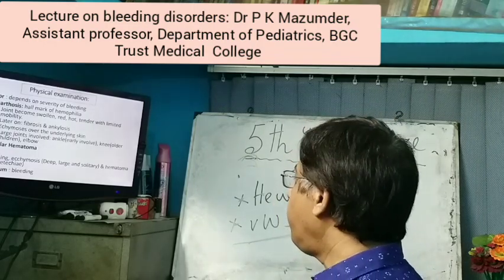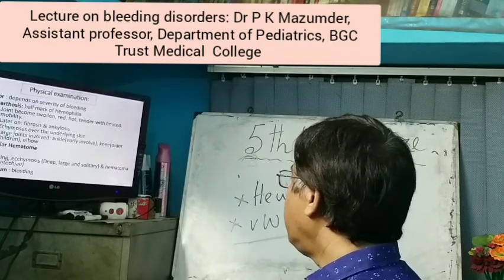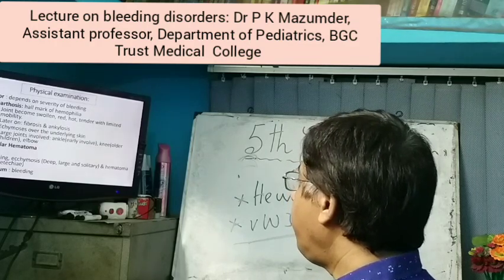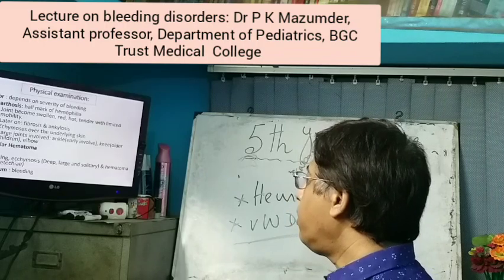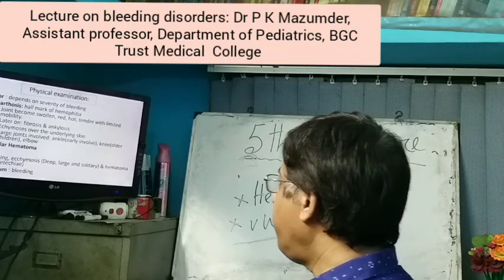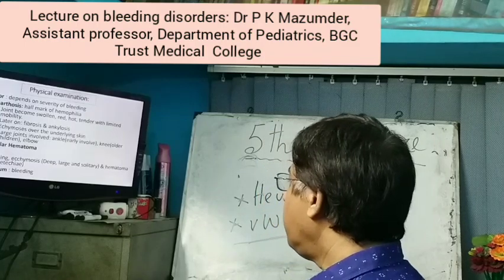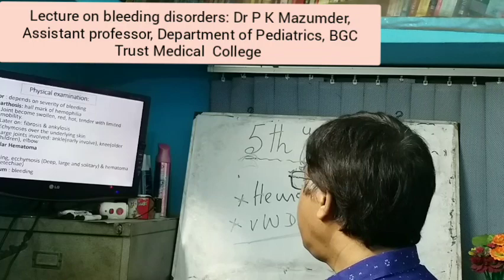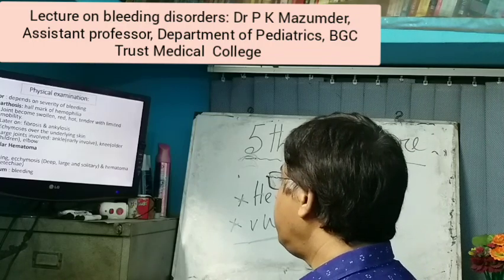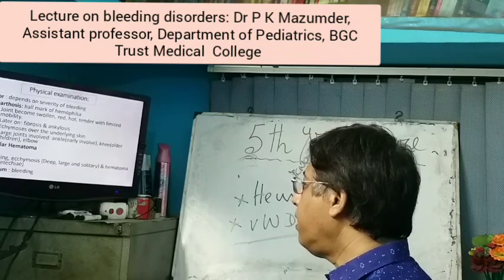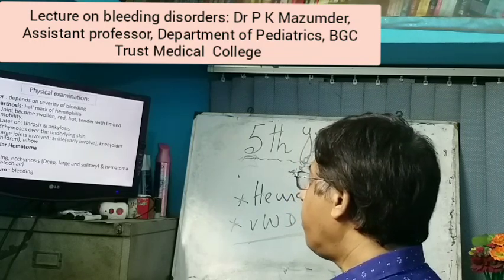Large joints are involved, usually ankle and knee in older children, and also the elbow joint. There is also muscular hematoma. On skin survey, bruising and ecchymoses are deep, large and solitary, and hematoma, but no petechiae. If you examine the nose and gum, there may be bleeding spots.